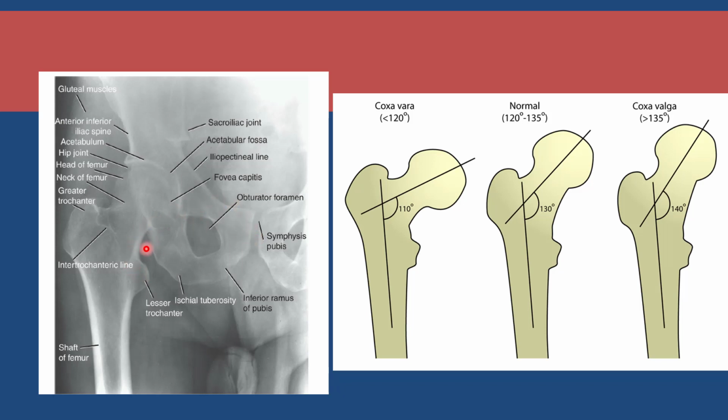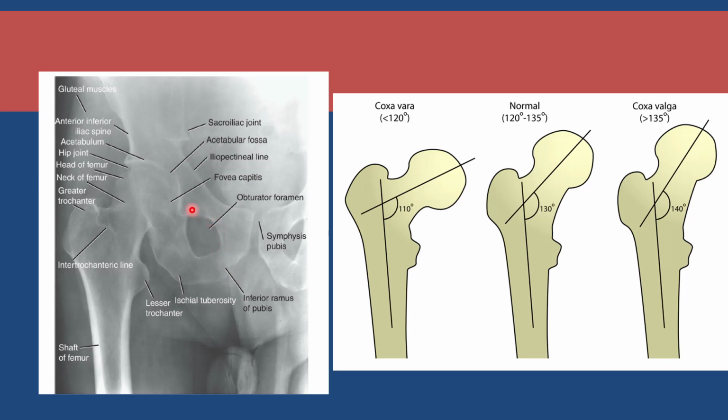This line is very important to see whether the neck shaft angle is normal or not. Normally it is about 125 to 130 degrees, and sometimes it is increased or decreased. If it is increased, more than 135, it can be 140, 150, 160 degrees, it is called coxa valga. Sometimes it is decreased, to 120, 110, 115 degrees, and it is called coxa vara.